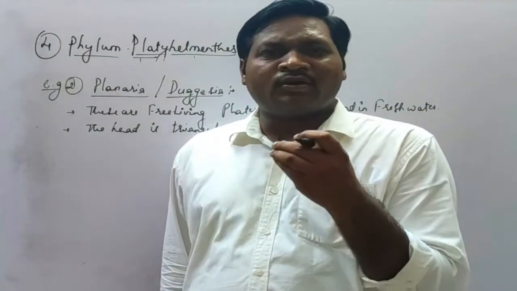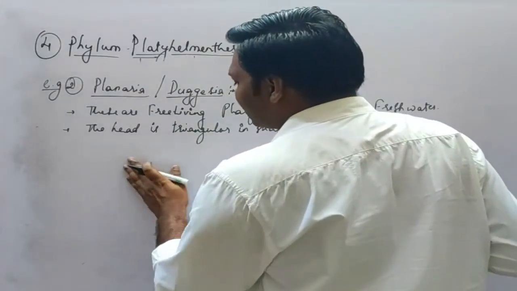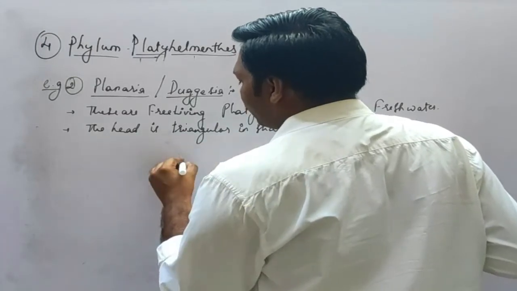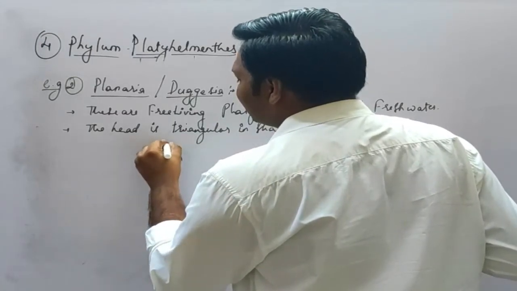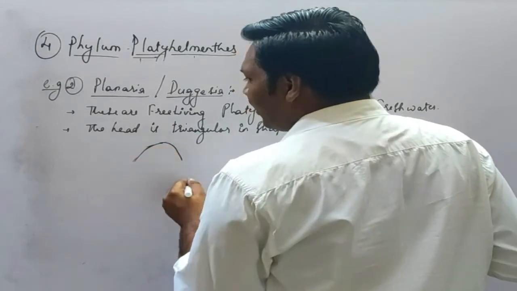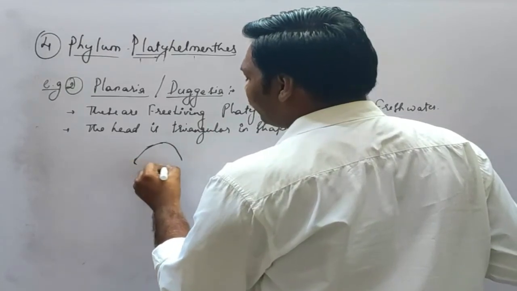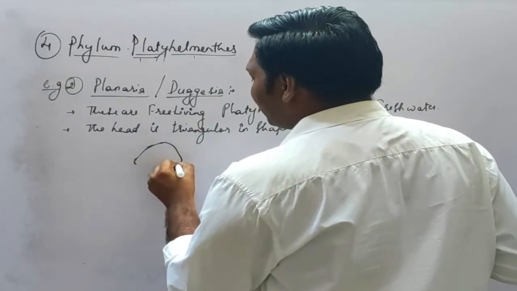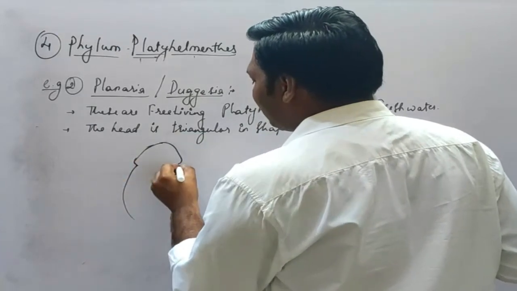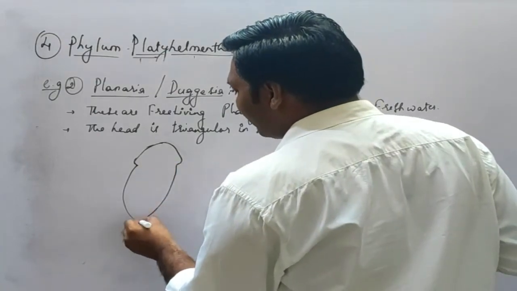Rudimentary eyes means these are not well developed eyes. So let's see the structure so that we'll understand. We'll see the triangular head, and this triangular head consists of rudimentary eyes, and the body is flat, leaf-like.